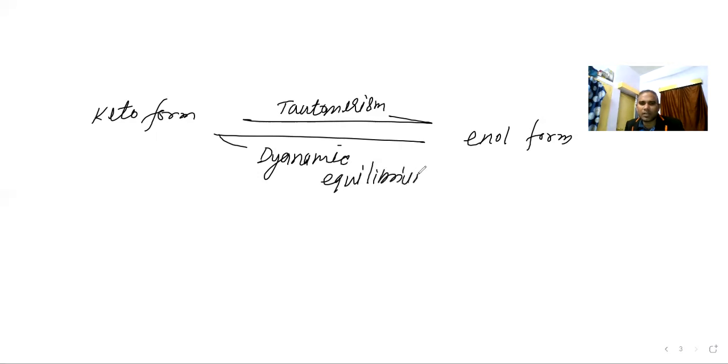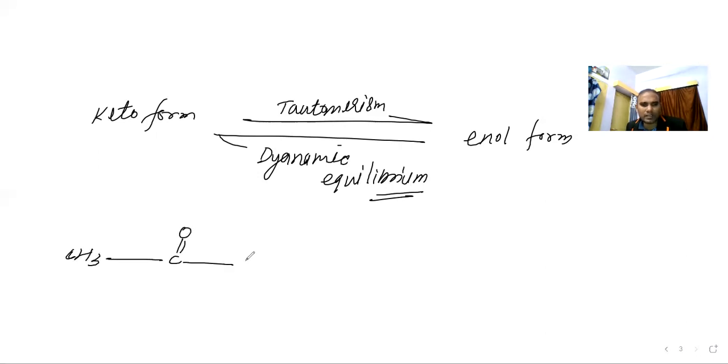How can you draw an example? Let us try to draw one. Suppose I have this compound, CH3, C double bond O, CH3. This is the keto form. But what is the possibility there?